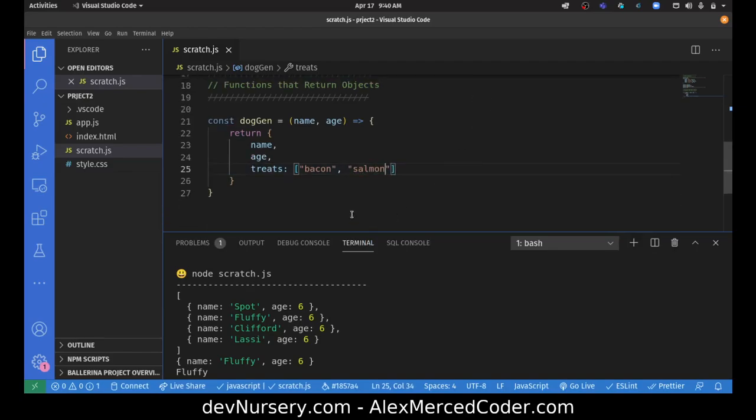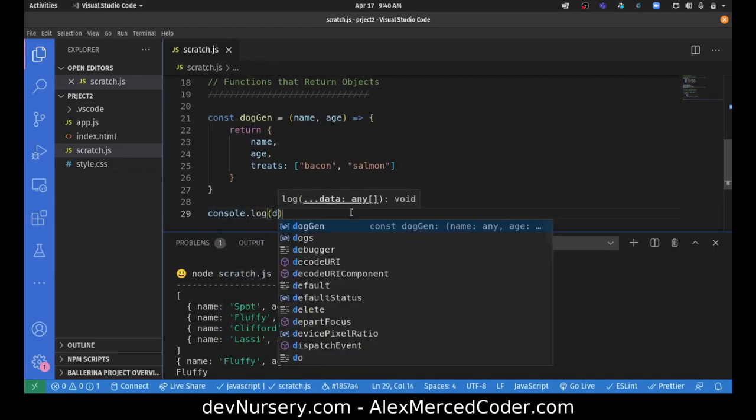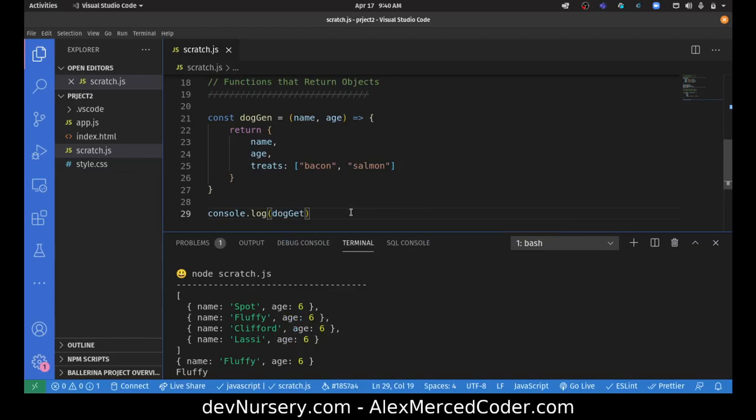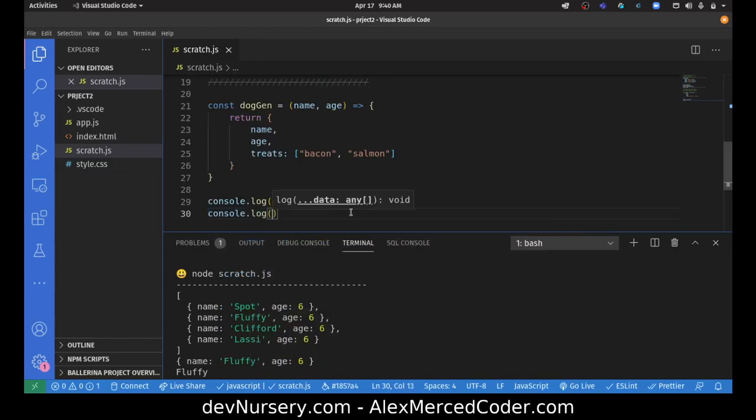Cool. Now if I console.log dogGen, the function, I'm just going to get the function. This is just the function as a value. If I console.log dogGen and invoke the function, I'm going to get back the object, because the function returns the object, and the return value gets passed to the console log.